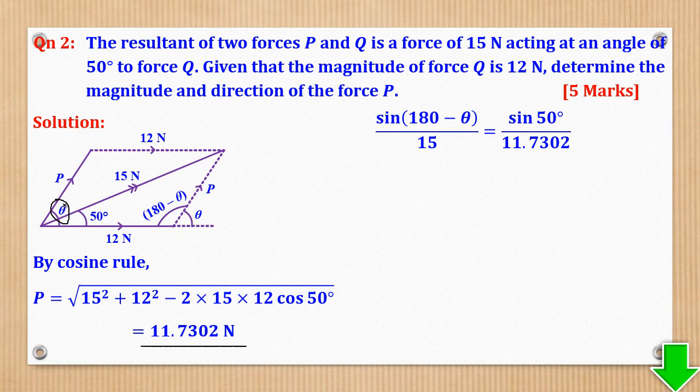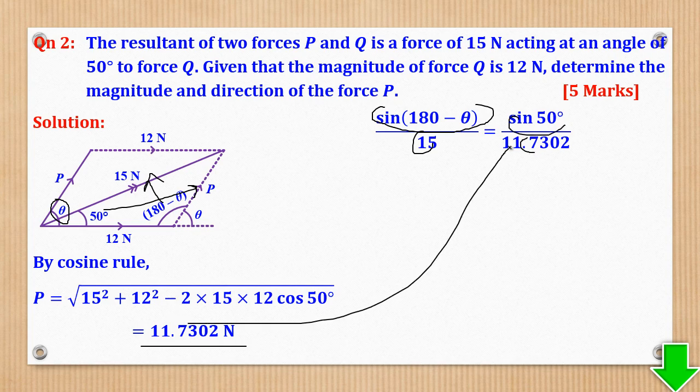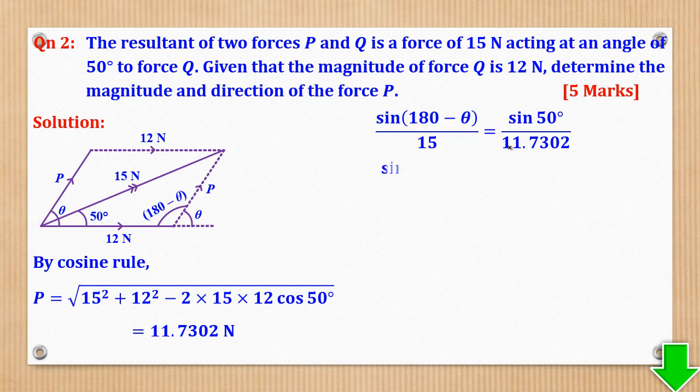For direction, you can choose to use the sine rule. Sine rule means this goes with this, and this goes with this. So come up with sine of 180 minus theta over 15 is equal to sine 50 over P, which is this. Then next is to bring this on this side to come up with this.